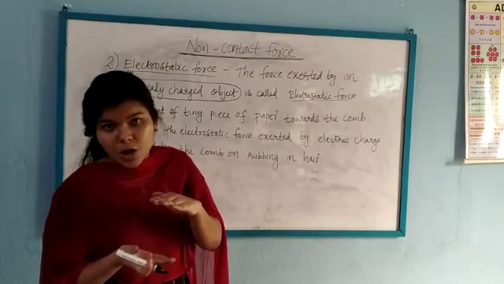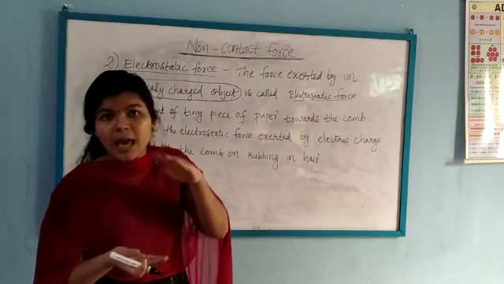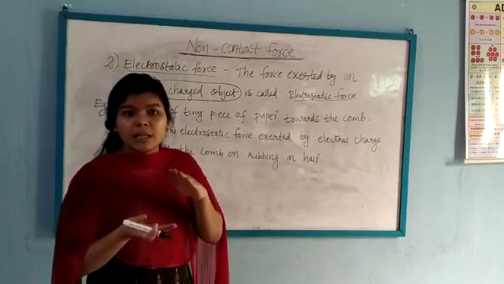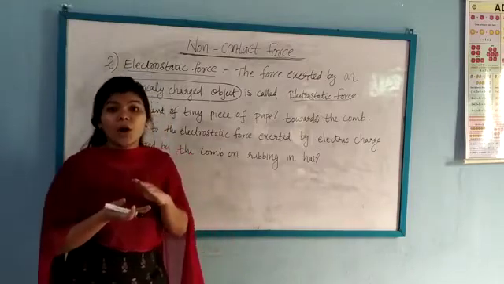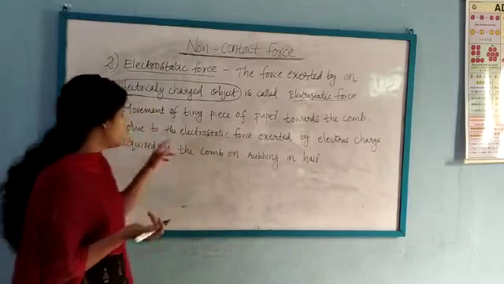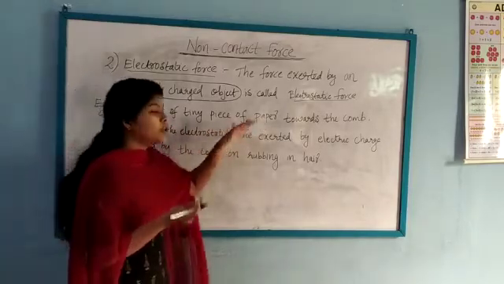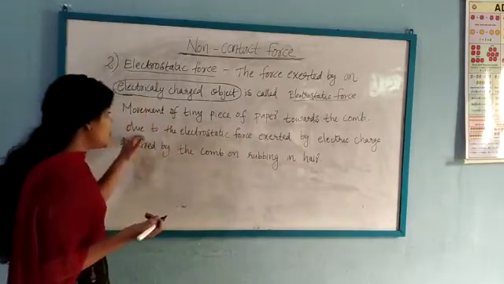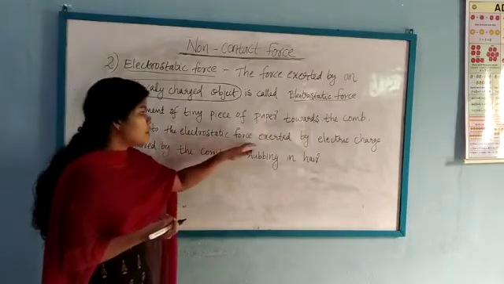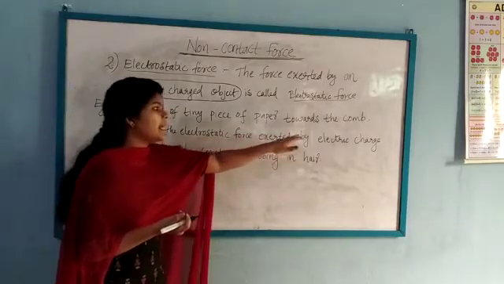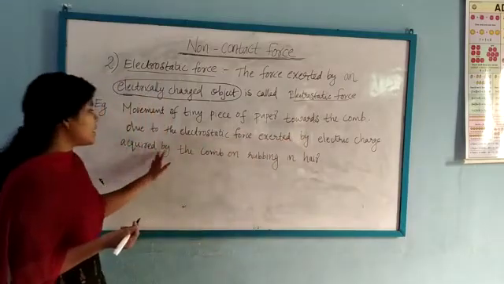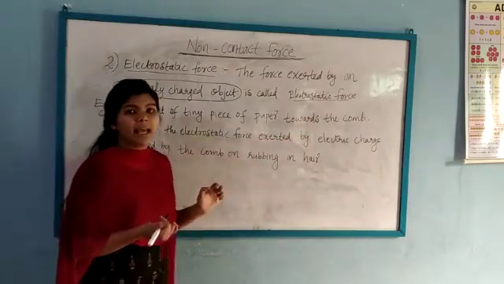We know that there is no contact between the pieces of paper and the comb, therefore it is considered a non-contact force. The example is the movement of tiny pieces of paper towards the comb due to the electrostatic force exerted by the electric charge acquired by the comb on rubbing in hair.